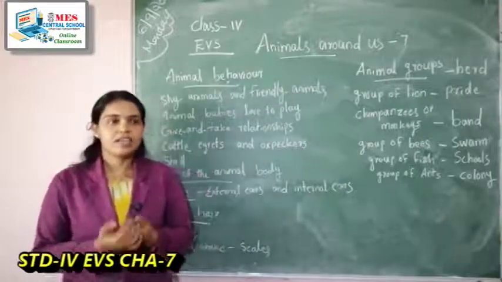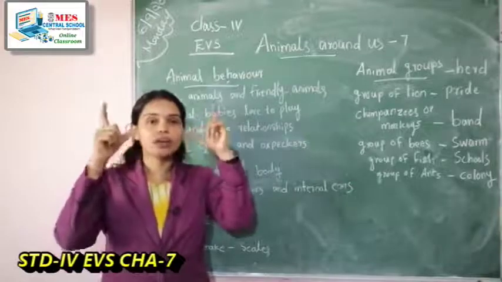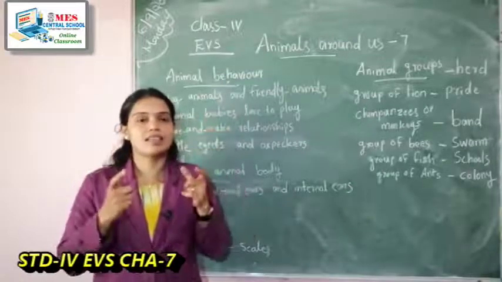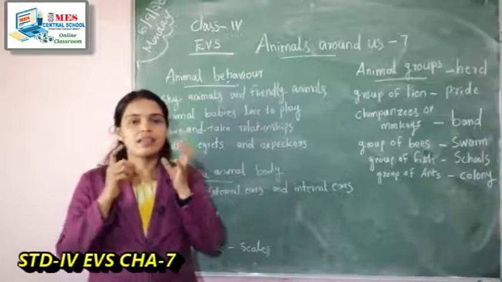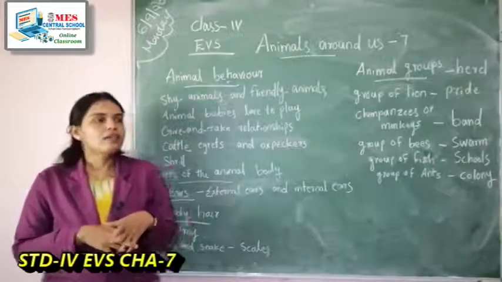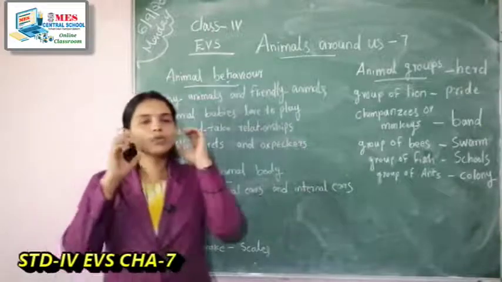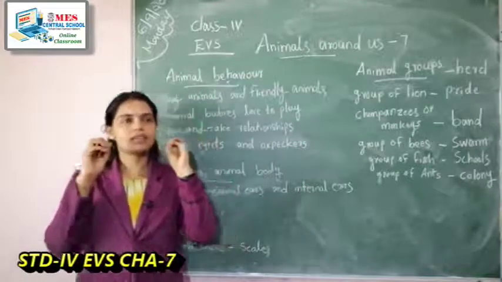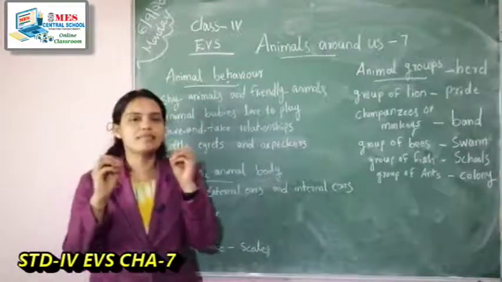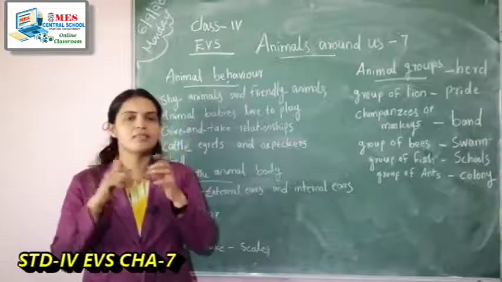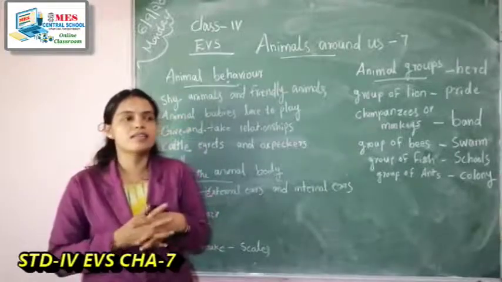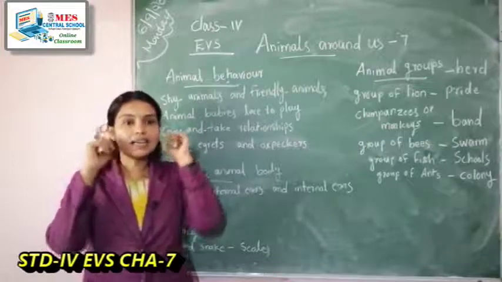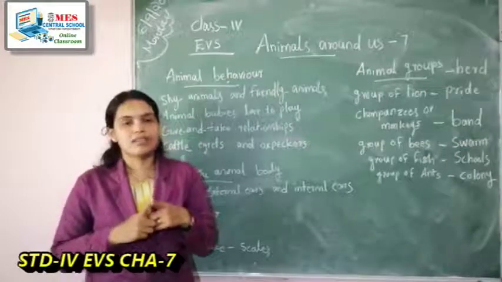Some animals have long ears, some have small ears. Also the ears are placed in different areas of the head. Some animals have the ears on the sides of the head.